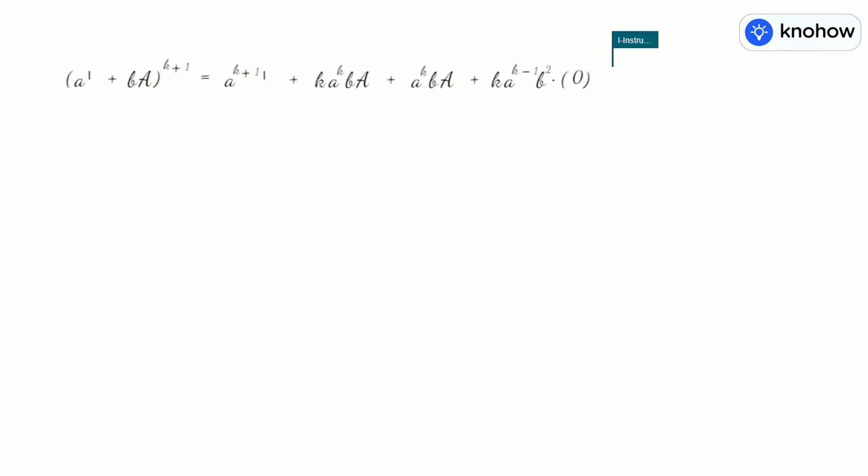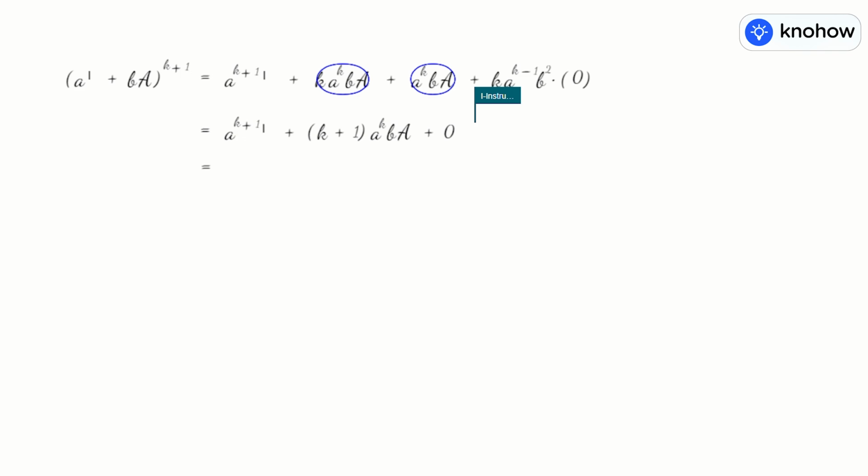So further I write, on the right side, it is A^(k+1) I plus, now taking A^k BA common in the second and third term, you will get (k+1) times A^k BA, and the last term, of course, being the 0 matrix, added to these will simply vanish, or at most you may write plus 0 matrix.